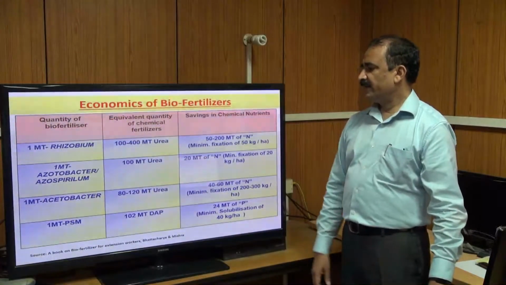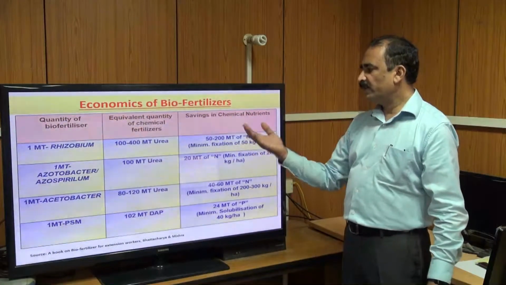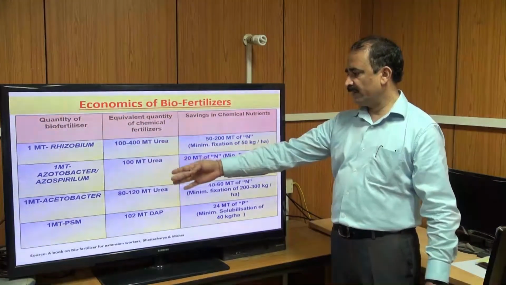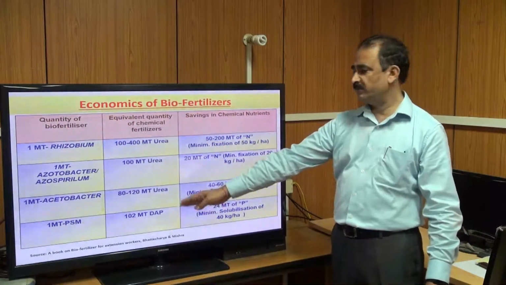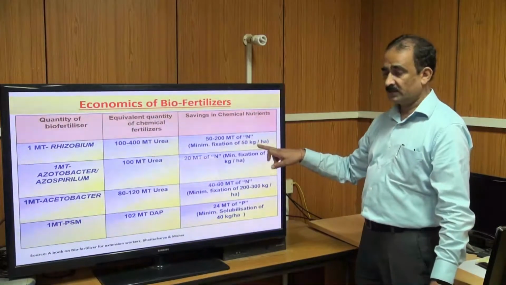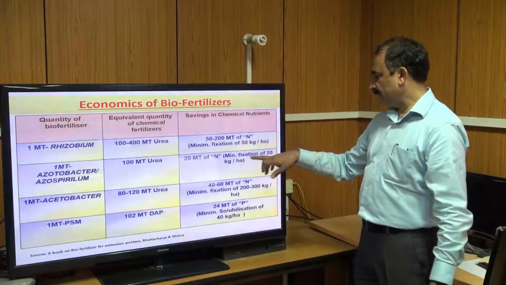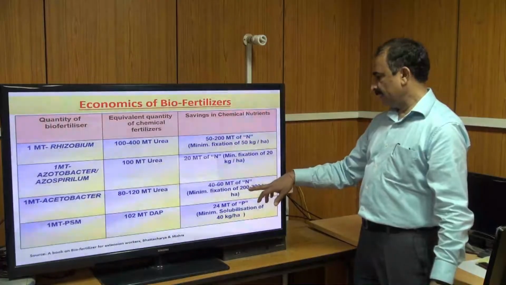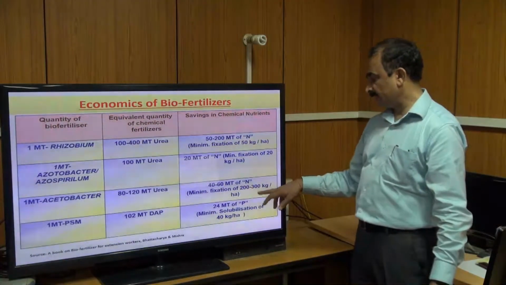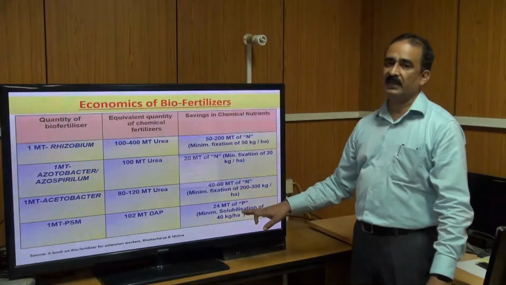These are the economics we discussed earlier. What happens if you apply the biofertilizer, then how much chemical fertilizer you save through Rhizobium, Azotobacter and phosphate solubilizing bacteria. Suppose the fixation by Rhizobium is about 50 kg per hectare, Azotobacter fixation about 20 kg per hectare, then Azotobacter 200 to 300 kg per hectare, and phosphate solubilizing bacteria solubilize about 40 kg per hectare.